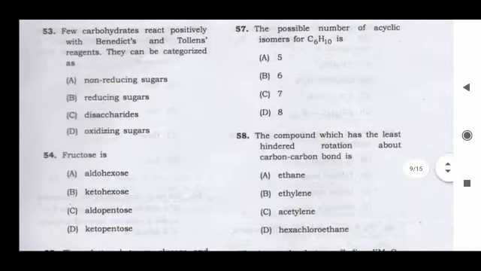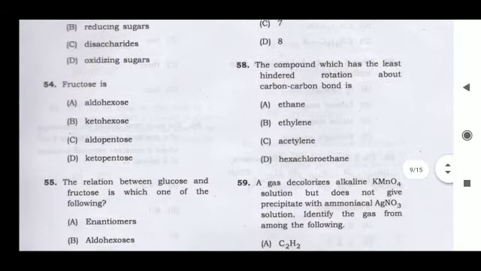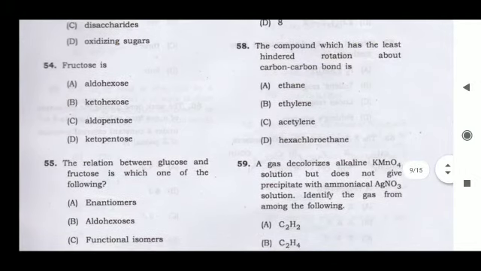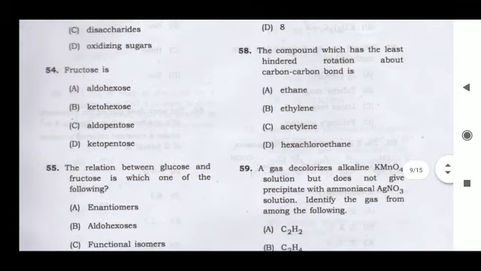All right, next question: the compound which has the least hindered rotation about the carbon-carbon bond is. Remember one thing, if the bond is a single bond, then there is a possibility of rotation, and therefore it will be least hindered. So we have to find the compound which has a single bond. Of ethane, ethylene, acetylene and hexachloroethane, ethane and hexachloroethane have a single bond between the carbons.